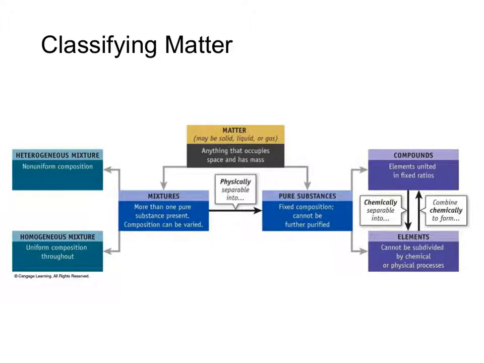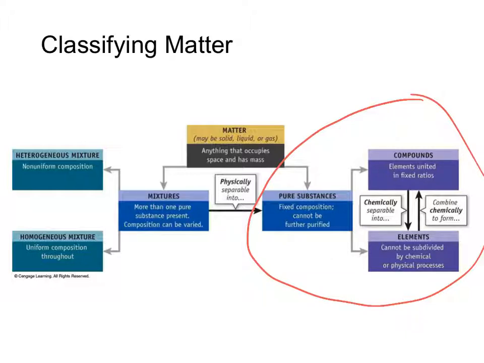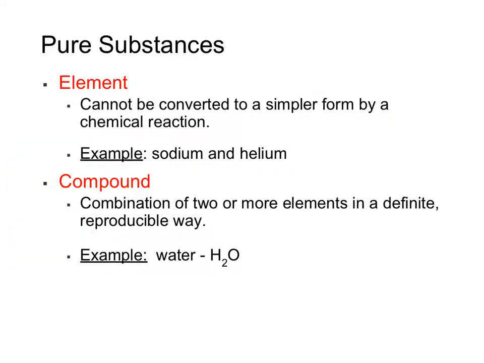If a sample is not a mixture, then it is some type of pure substance, either an elemental substance or a compound. An element or an elemental substance is the simplest form of matter and cannot be broken down any further by simple chemical or physical means.